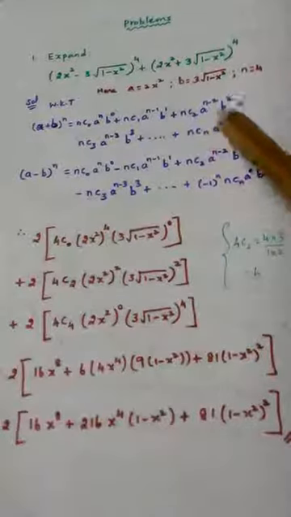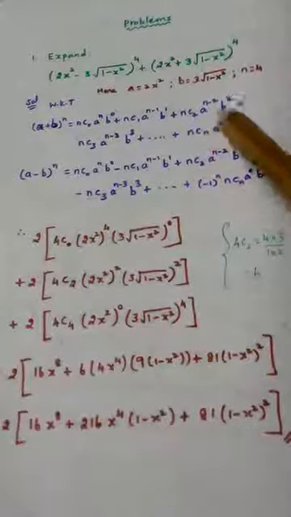So in general, since the power is 4, try to understand, if I expand this, totally 5 terms I will be having. Similarly, if I expand the other, 5 terms, so totally 10 terms, right? Out of that, second term will get cancelled, fourth term will get cancelled, so even terms will get cancelled.